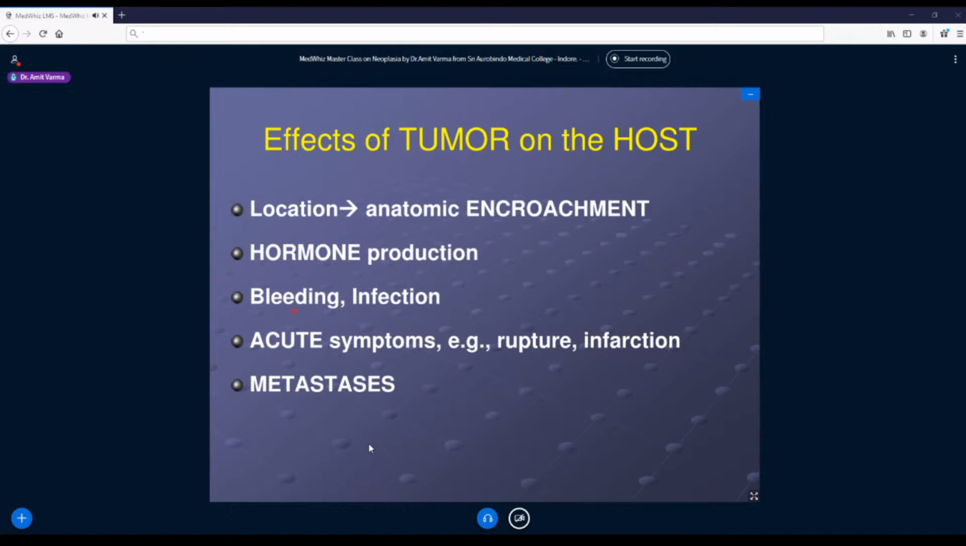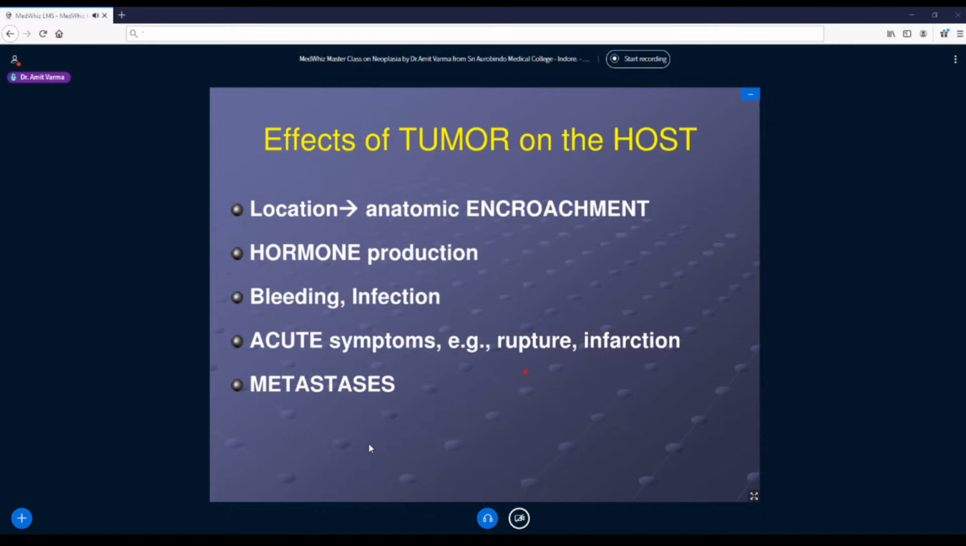Next, if the tumors are highly vascular, and they are sitting superficial to the skin, maybe in the skin or maybe in the rectum or in the breast, now these can erode through the mucosa, through the skin, leading to bleeding and secondary infections. They can even rupture. Sometimes large tumors may undergo infarction and necrosis.